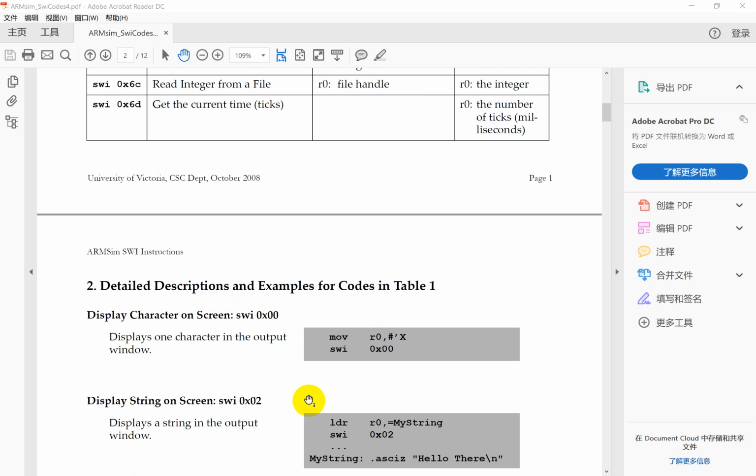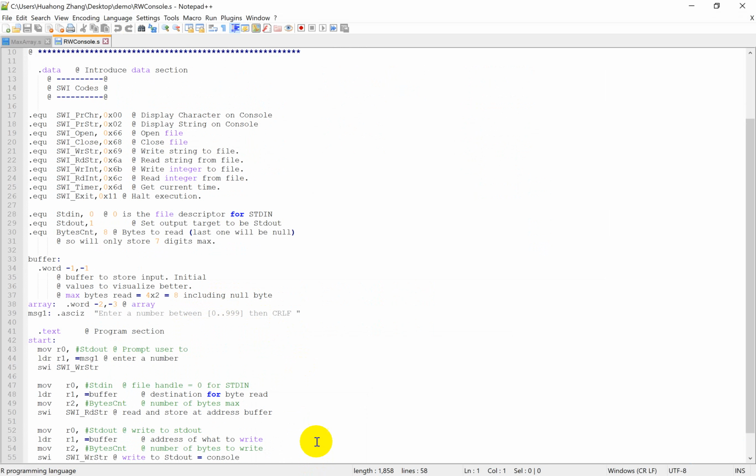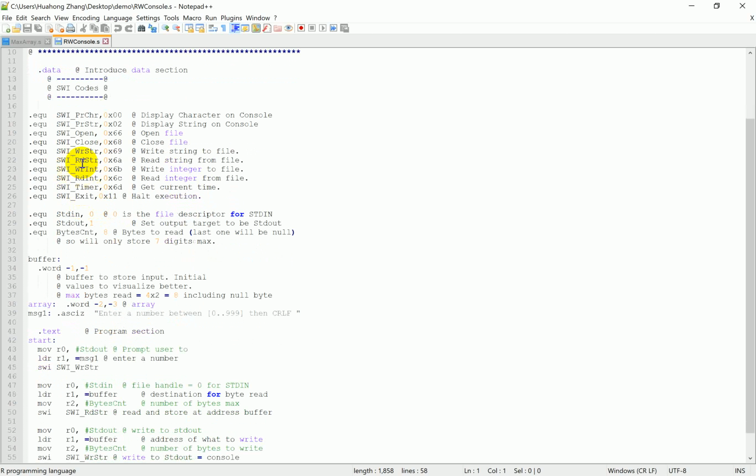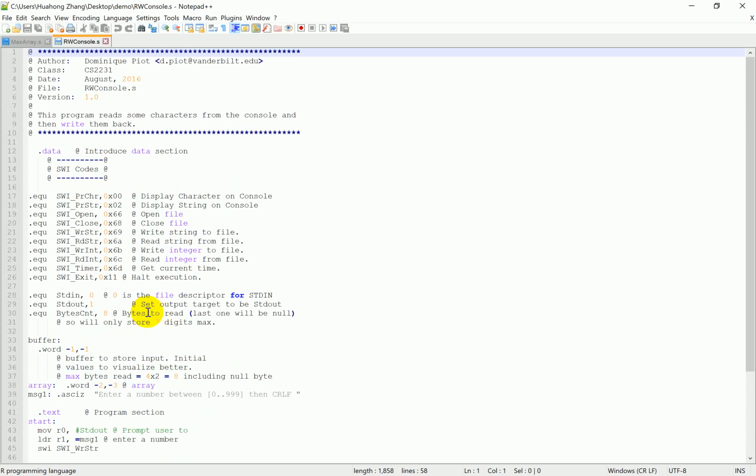Now, let's look at the sample program here. It handles the standard input and output. The first few lines of this program are equ statements. You can consider the equ here as the define statements in the C language. With these statements, you don't need to remember the number of the SWI. You can just call something like SWI write string, like what we are doing here. With these statements, you can make your program easier to understand.